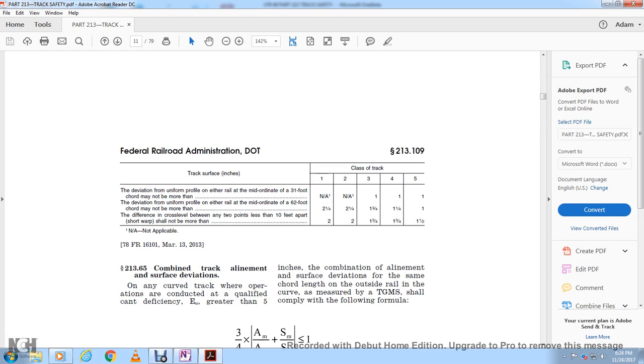213.65 Combined track element surface deviation on curved track with operation at qualified cant deficiency greater than 5 inches.